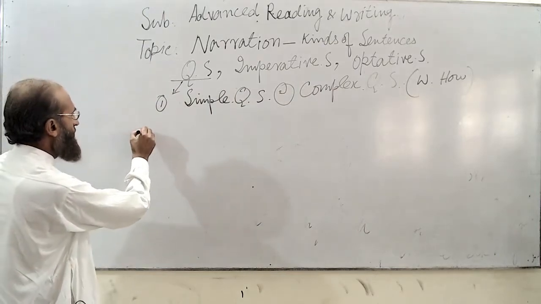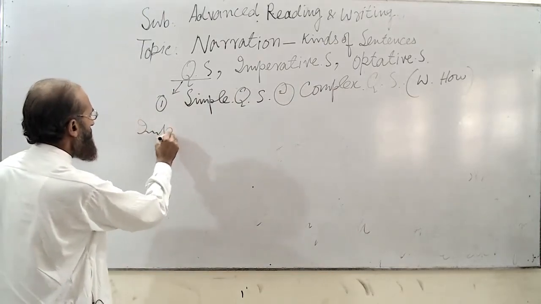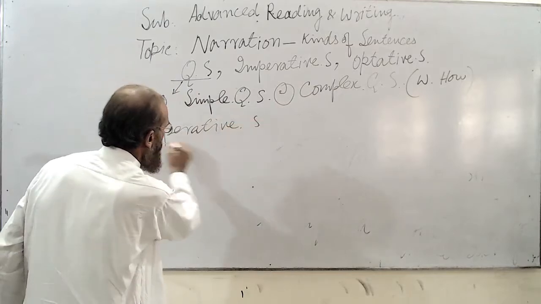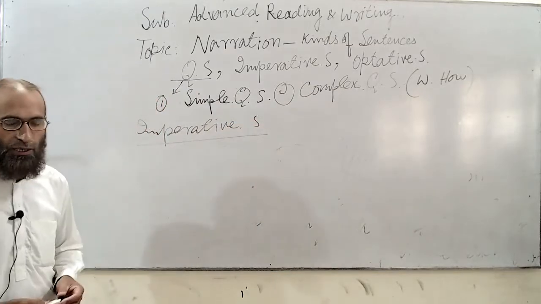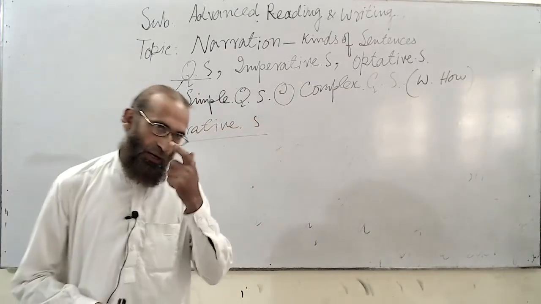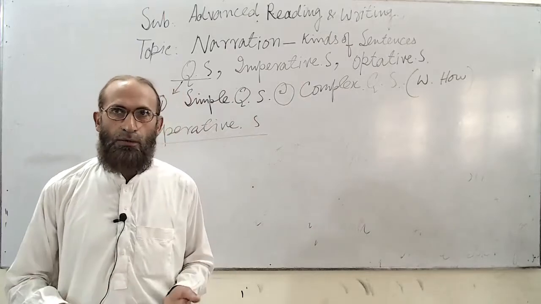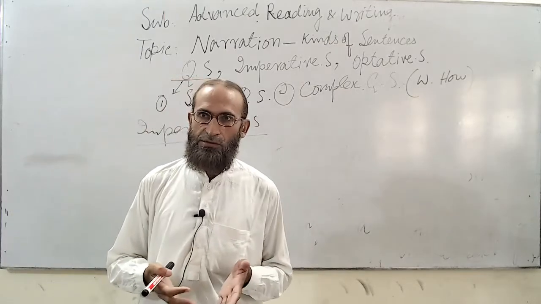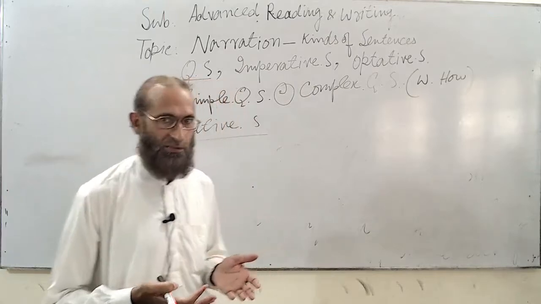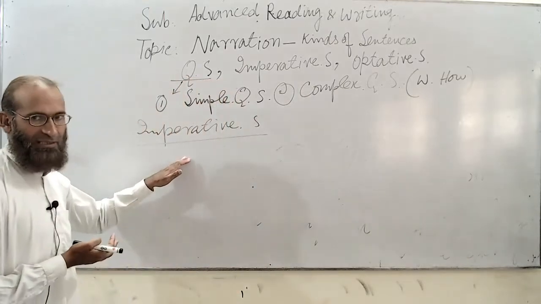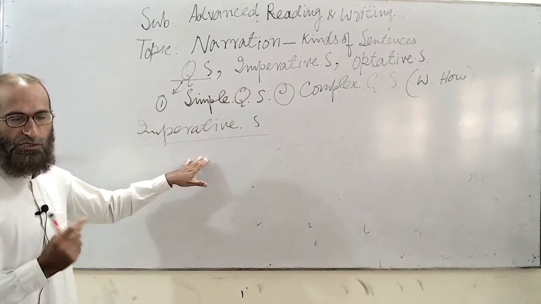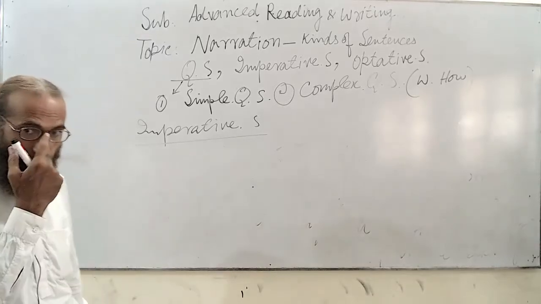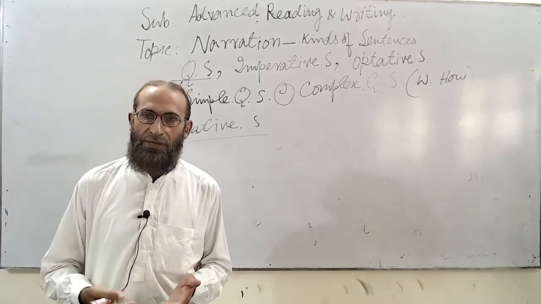Imperative sentences. You know that imperative sentences are those in which an order, request, advice, suggestion, consultation, or warning is expressed. They are called imperative sentences. In Urdu, we use just one word for them, hukmiya jumle. For example, come here. So this is an imperative sentence.